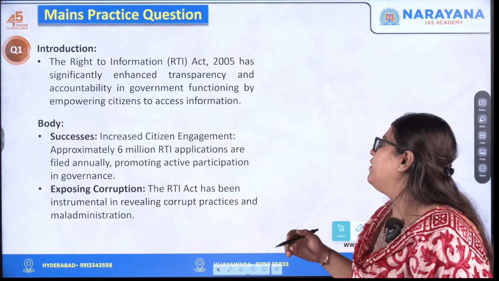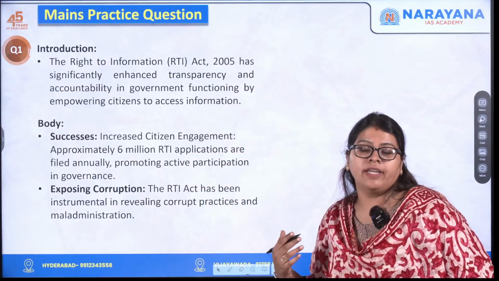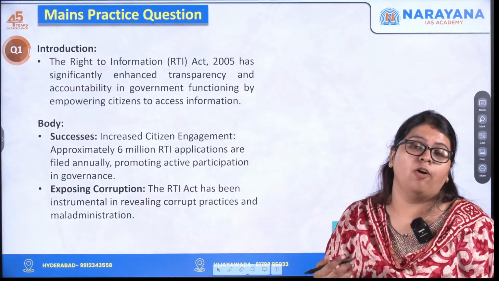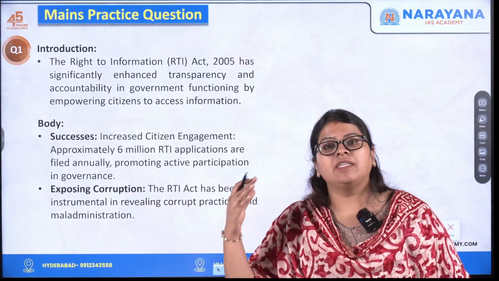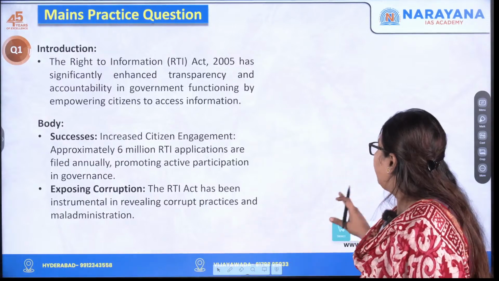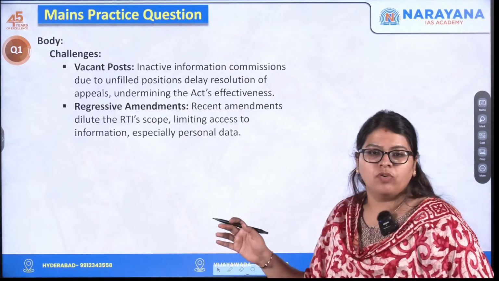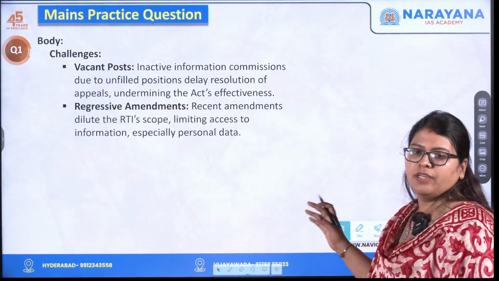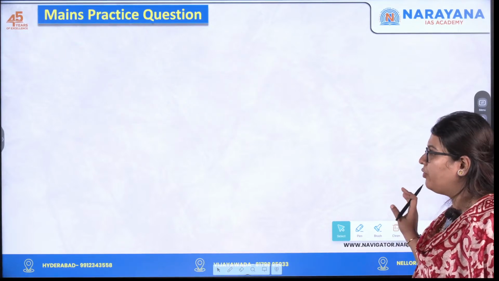And in the body, we need to talk about successes: how many RTI applications have been processed and how many have been successful. It has also exposed antisocial events like corruption. What are the different challenges that it faces? Like vacant posts, and the amendments made by the 2019 amendment as well as the Data Protection Act.